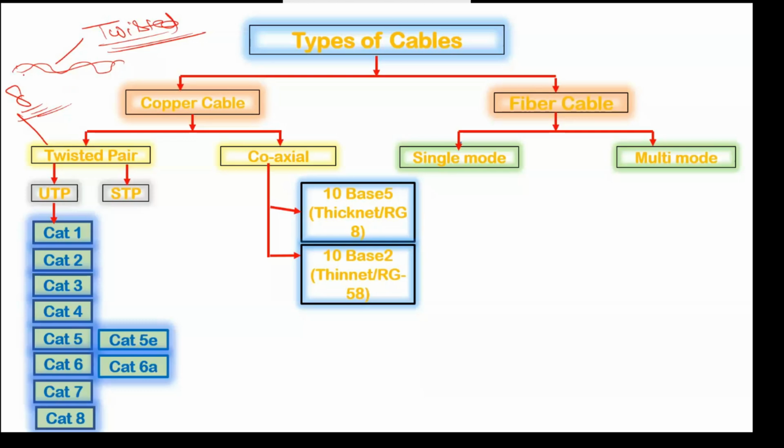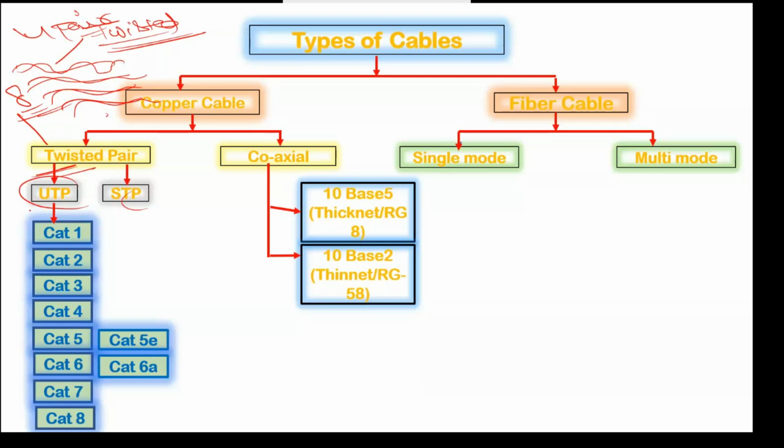In a pair, two wires are twisted with each other, another two twisted with each other, another two, and another two. That means here we have four pairs available, a total of eight wires. So that is known as twisted pair cable.